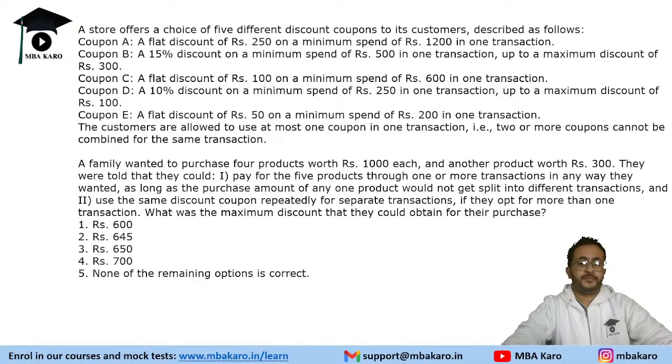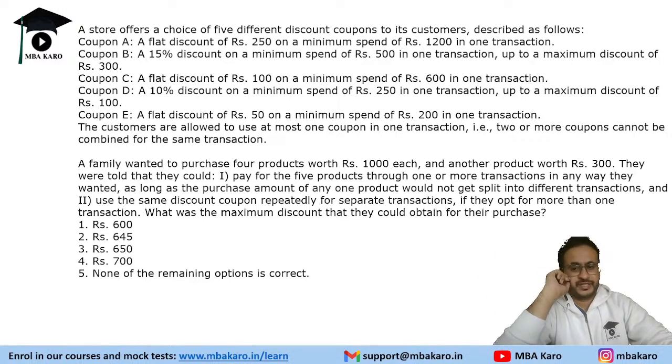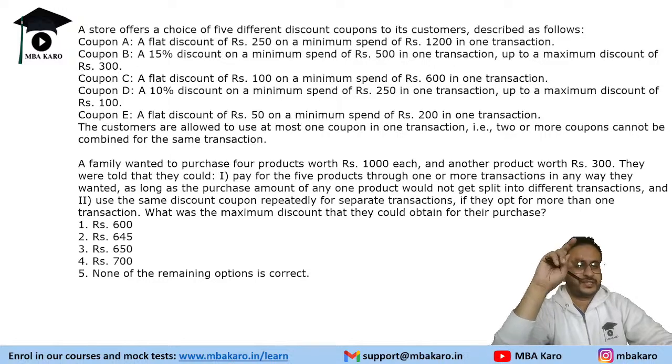A family wanted to purchase four products worth rupees 1000 each and another product worth rupees 300. They were told that they could pay for the five products through one or more transactions in any way they wanted, as long as the purchase amount of any one product would not get split into two different transactions, and they could use the same discount coupon repeatedly for separate transactions if they made more than one transaction. What is the maximum discount they could have obtained from their purchase?